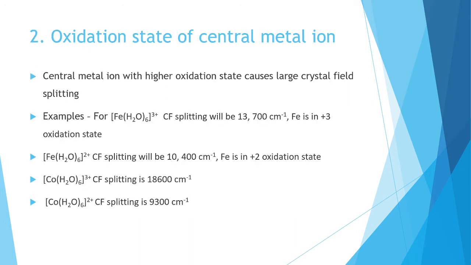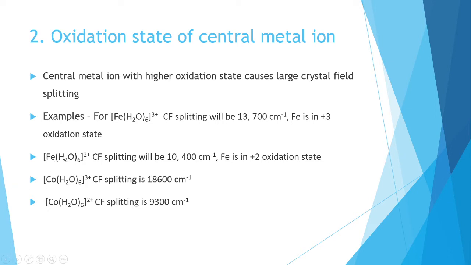The next factor is the oxidation state of the central metal ion. You know what the central metal ion is? In the case of a complex, here I am taking one complex, [Fe(H2O)6]3+. Here the central metal ion is iron. So what is the point? The central metal ion with higher oxidation state causes larger crystal field splitting. If the oxidation state of the central metal ion is higher, the crystal field splitting will also be higher.